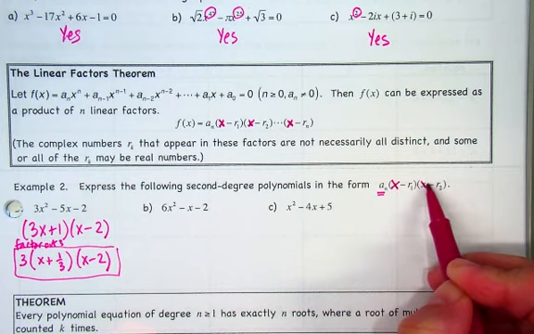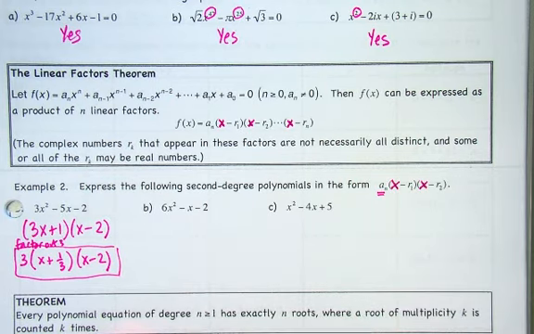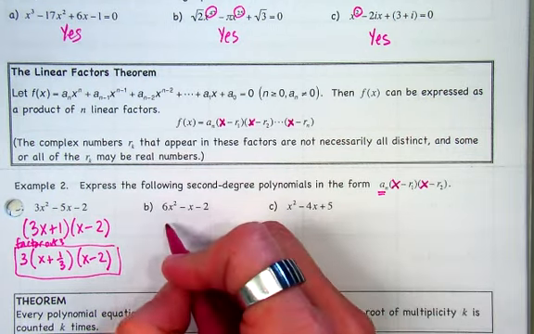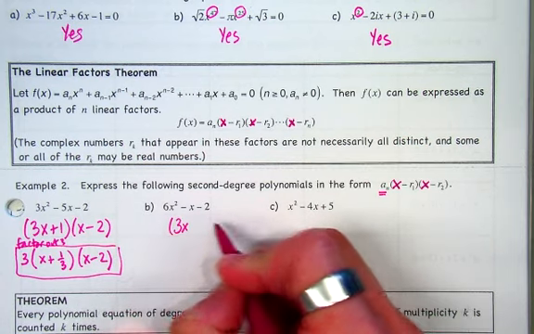All right, do the same thing for b. Go ahead and factor first. All right, what'd you get when you factored it? 2x plus 1, 3x minus 2.